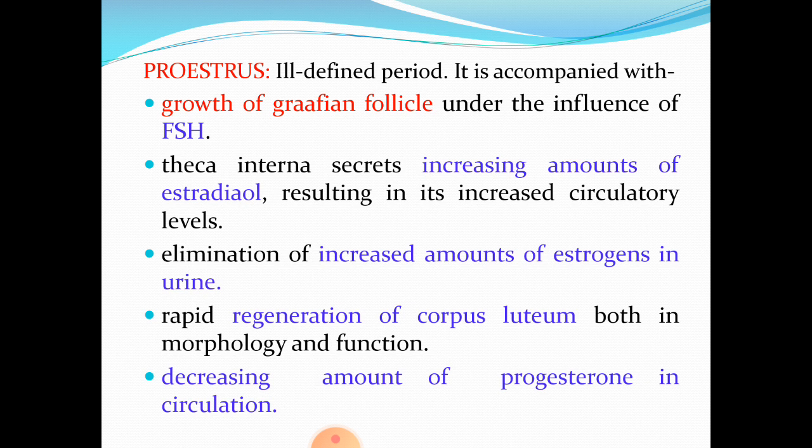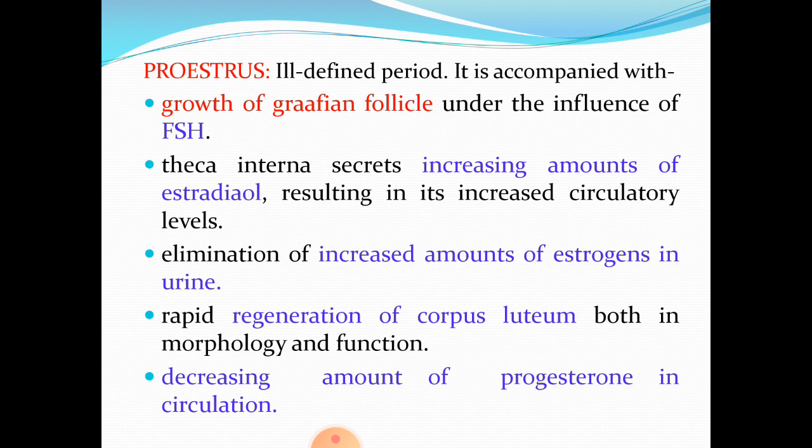Then the theca interna of Graafian follicle secretes increasing amounts of estradiol, resulting in its increased circulatory levels. Students, please note that ovaries secrete estrogens. Estrogens are a group of steroid hormones. There are 3 types of estrogens: estradiol, estriol and estrone.